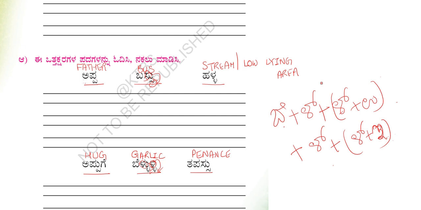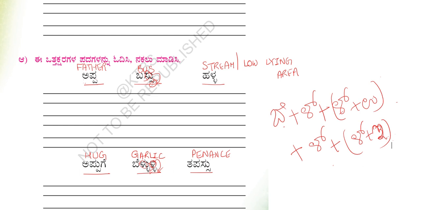Now with the meanings: appa means father. Bassu, the English word bus itself, is called bassu. Halla is a stream or a low-lying area. Appuge means hug. Bellulli means garlic. Tapassu is penance.